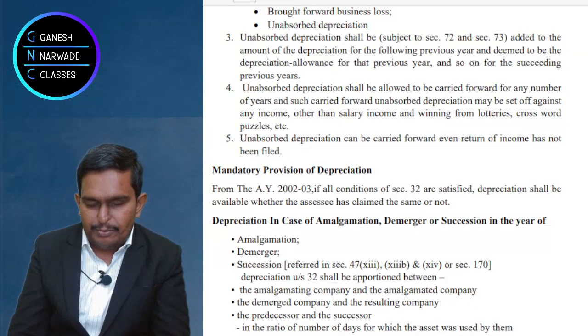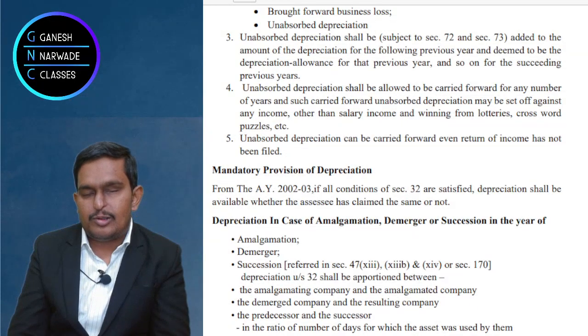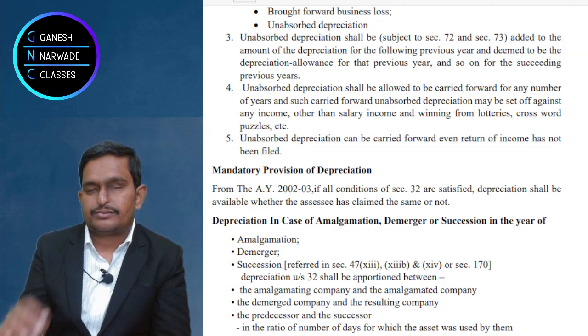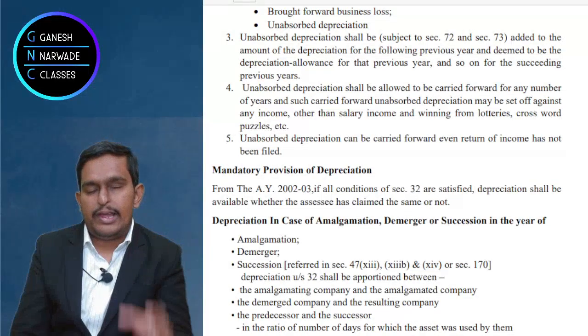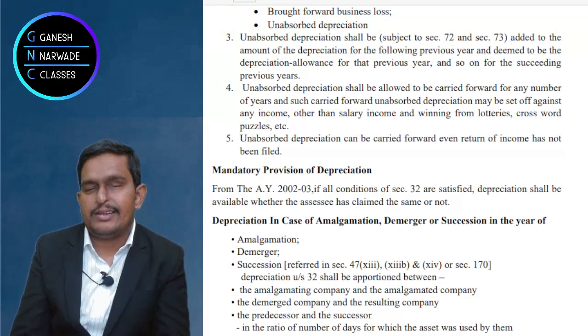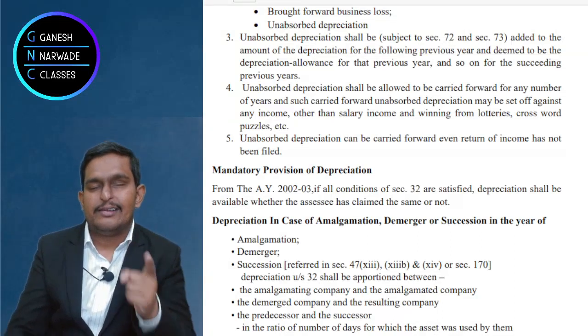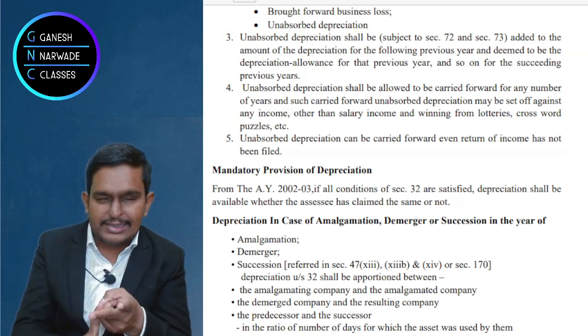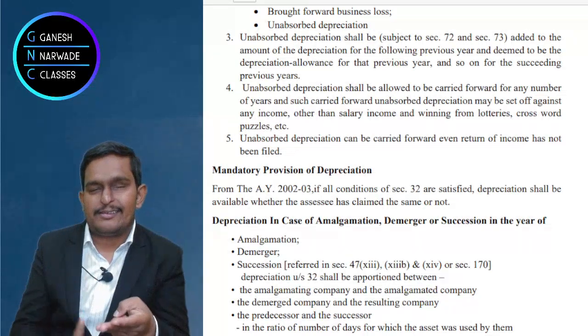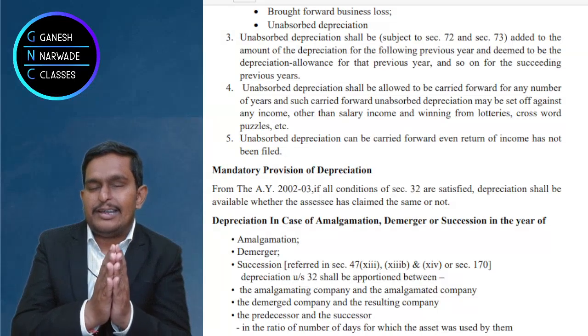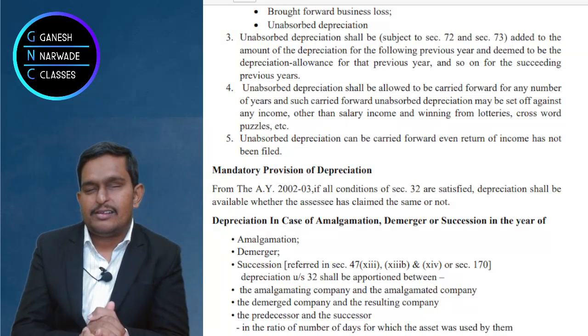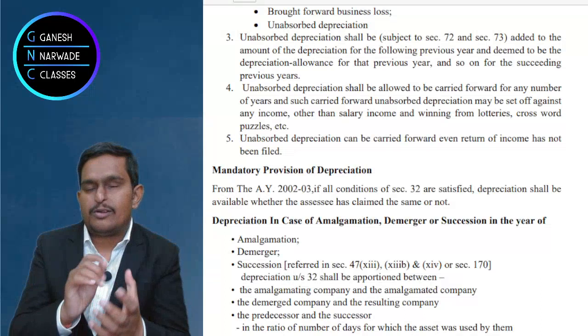Suppose, for example, on July 1st the succession happened. So April, May, June, 3 months. How much will it come to? 91 days: April 30 days, May 31 days, June 30 days. So totally 91 days divided by 365, into depreciation, for which organization?